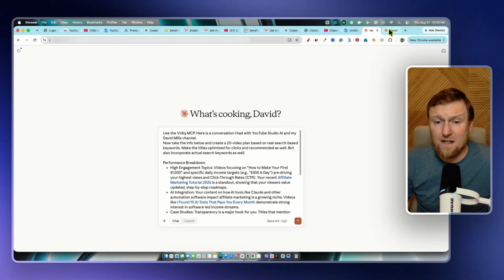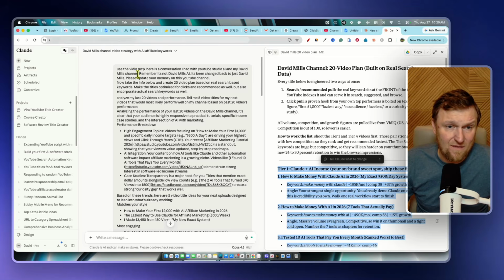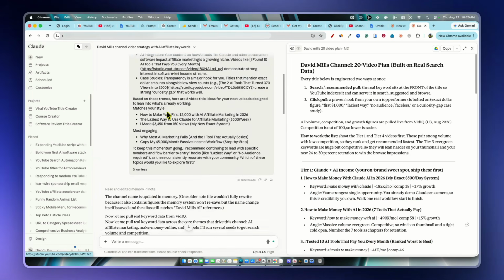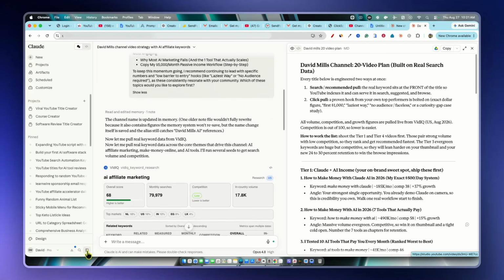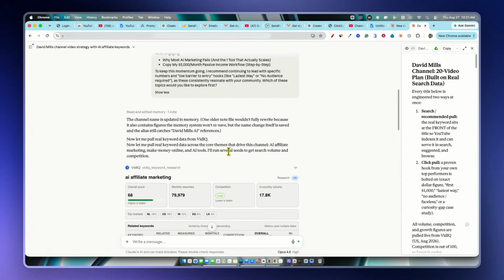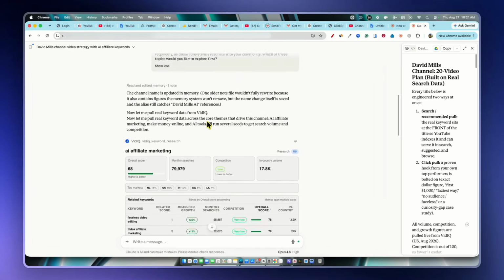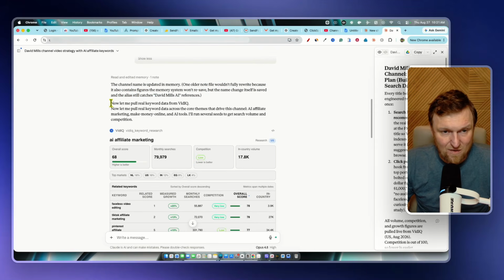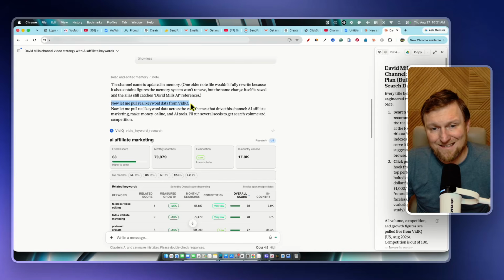Now, once that's done and processing, now this is the exact prompt and everything I put in right over here. And then now you'll be able to see that it came back with all this information. Let's make this a little bit bigger right here, and we'll go and take a look at the results, but this is the kind of information it does. So the channel name's updated in memory. So I had to update my channel name because at one point it was David Mills AI for like a month, but I digress. So now let me pull the real data from Vidiq.